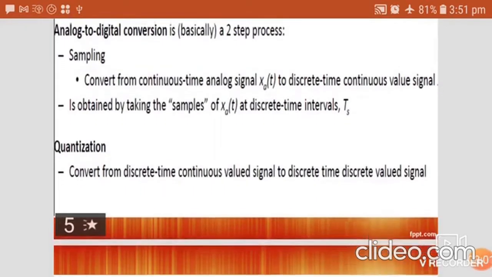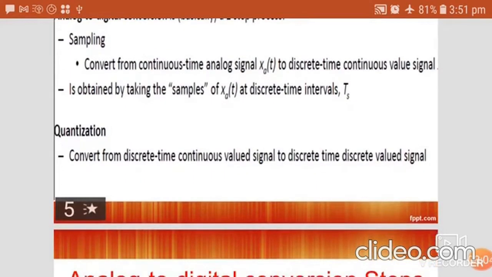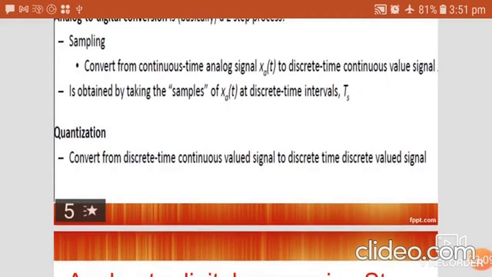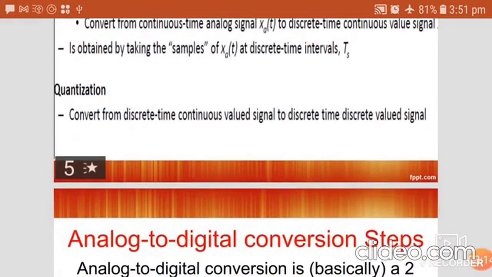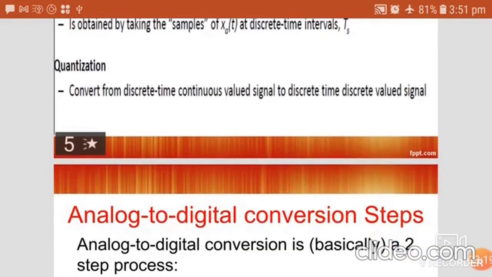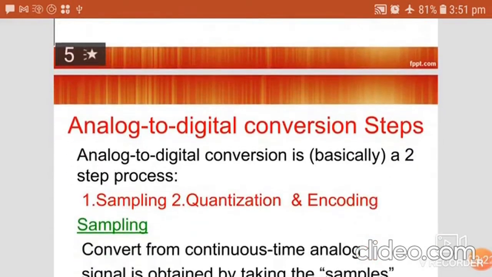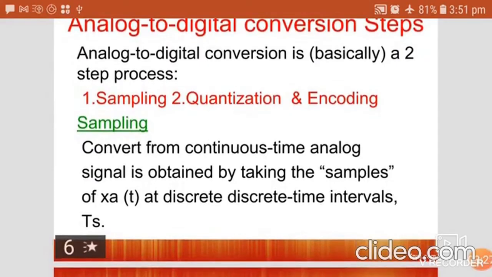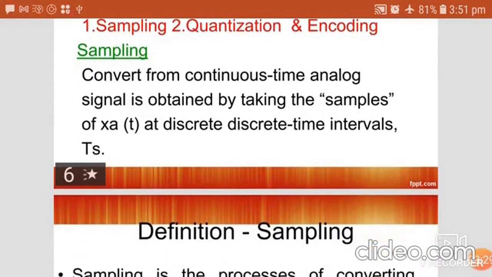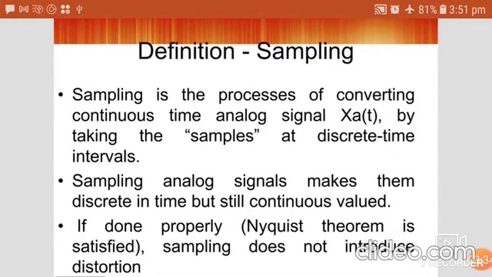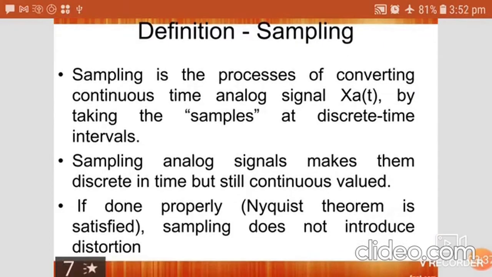After sampling, the continuous time signal will be converted to a discrete time signal, represented at different discrete time intervals Ts. After quantization, the discrete time continuous valued signal will be converted to a discrete amplitude signal. So analog to digital conversion simply includes sampling, quantization and encoding, and in this video lecture we will go through sampling in detail.